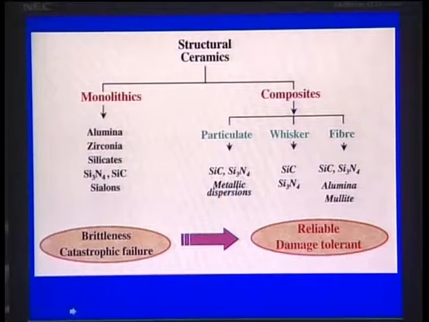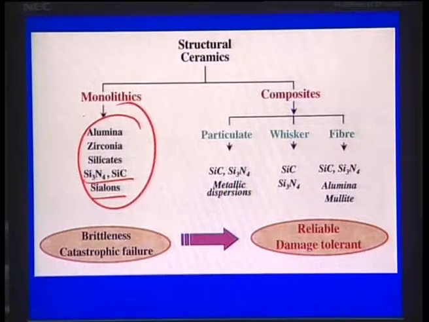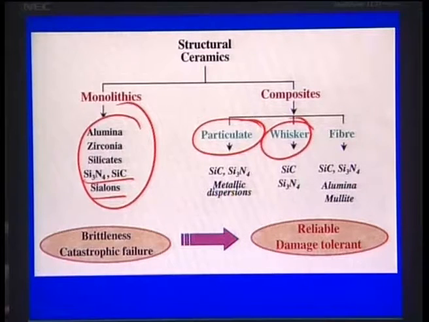Traditionally, structural ceramics are classified as monolithic and composite materials. Monoliths means alumina, zirconia, silicate, silicon nitride, silicon carbide and sialons. Composite means particulate reinforced composites, whisker reinforced composites and fiber reinforced composites.